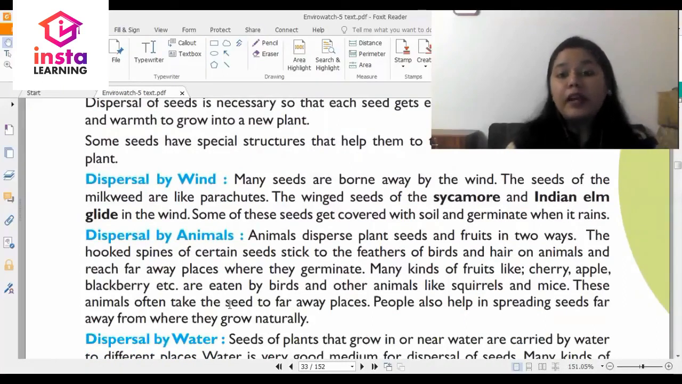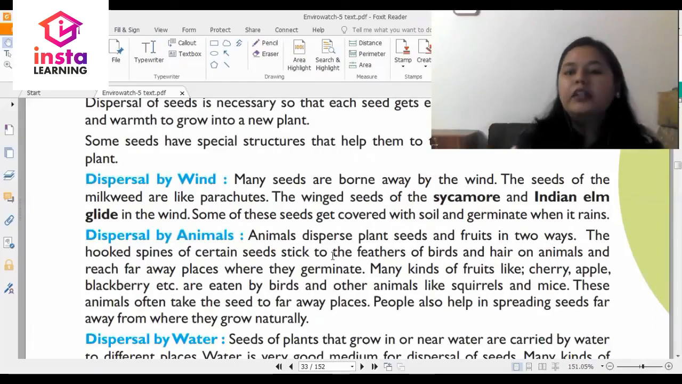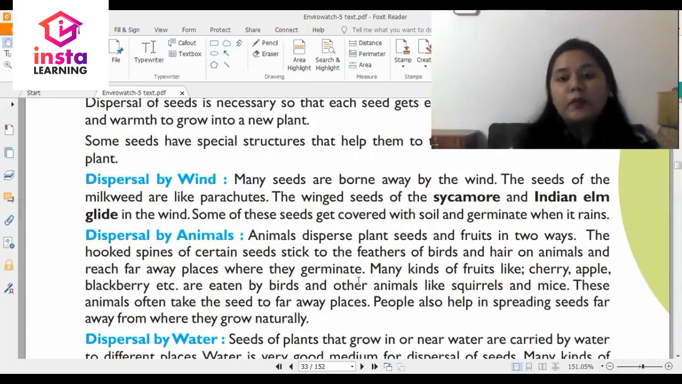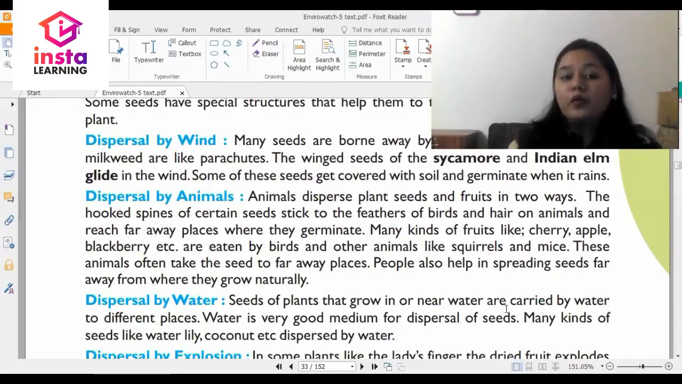Then you have dispersal by animals. Animals disperse plant seeds and fruits in two ways. The hooked spines of certain seeds stick to the feathers of birds and hair of animals and reach faraway places where they germinate. Many kinds of fruits like cherry, apple, blackberry, etc. are eaten by birds and other animals like squirrels and mice. These animals often take the seed to a faraway place. People also help in spreading seeds far away from where they grow naturally.